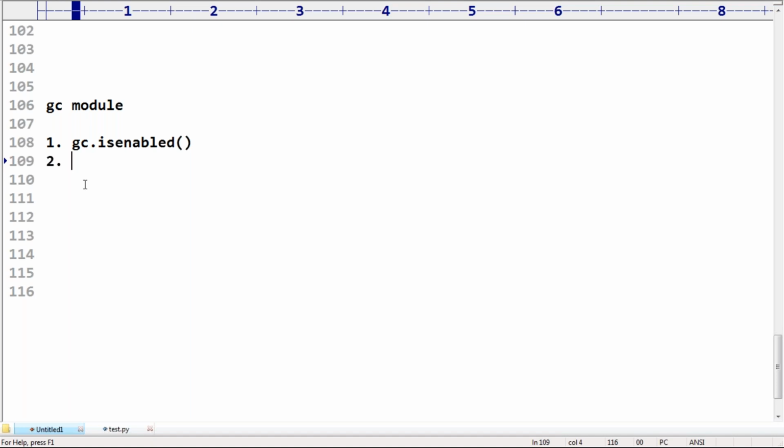Returns true if the garbage collector is enabled. If it is enabled, then it simply returns true, like this, right? Next,